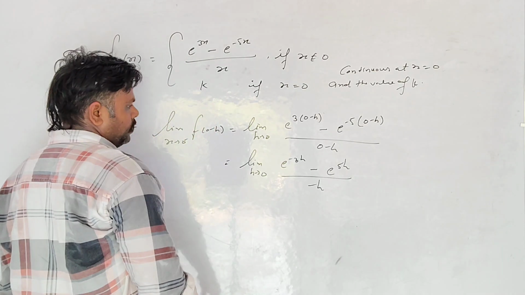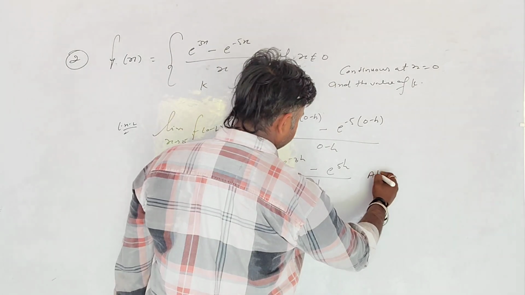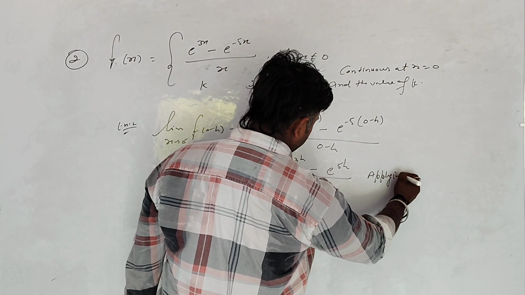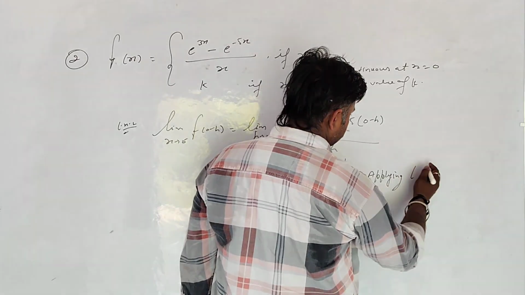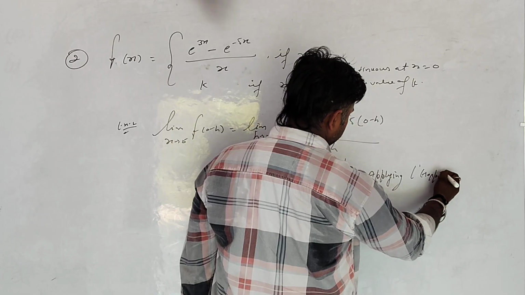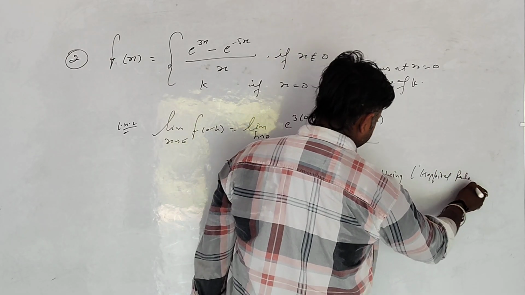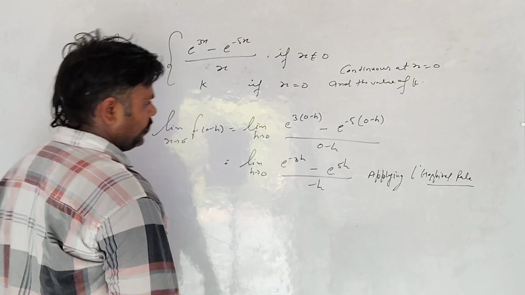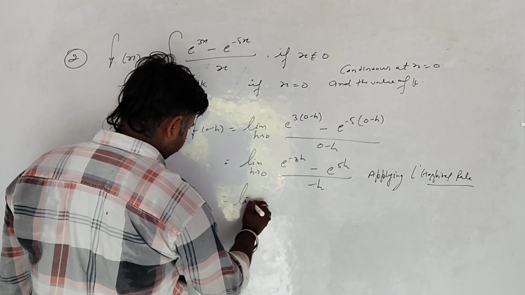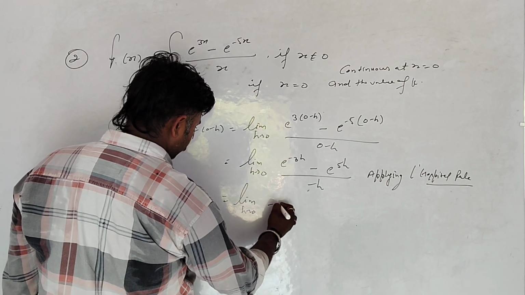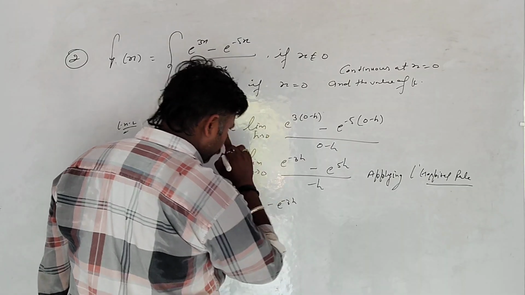According to the L'Hospital rule, applying L'Hospital rule, we differentiate the numerator and denominator with respect to h.